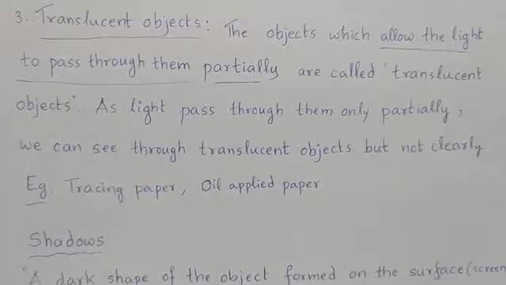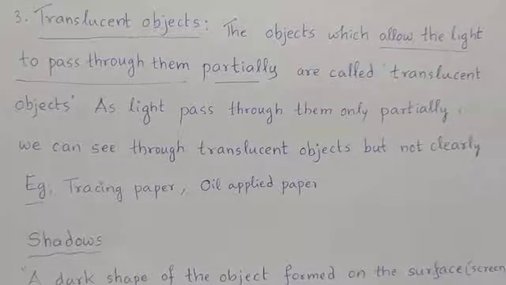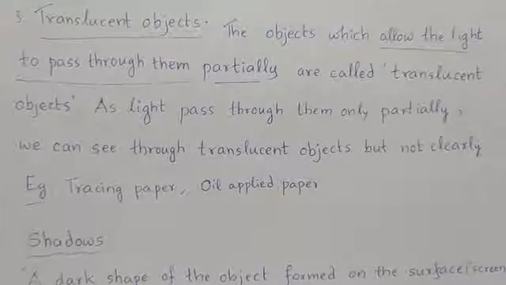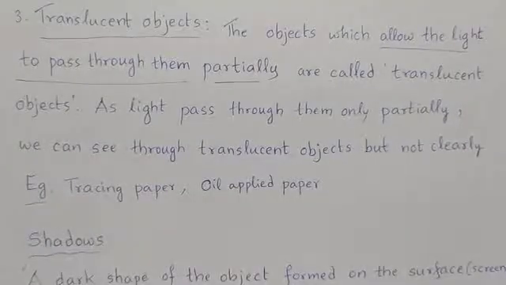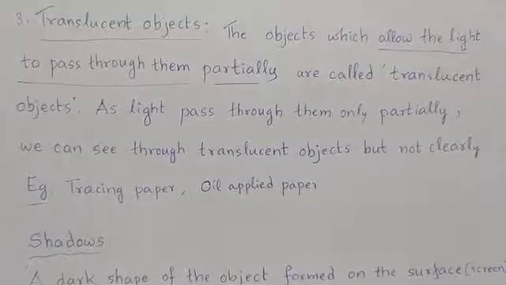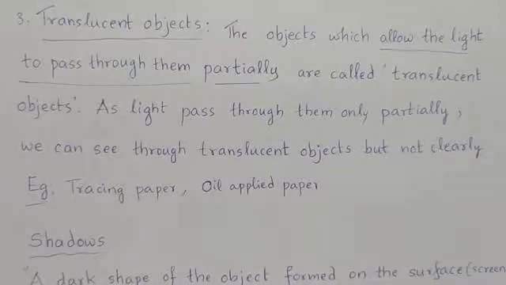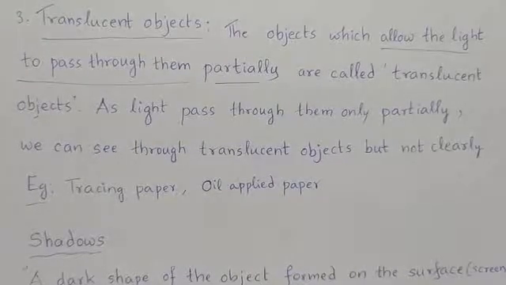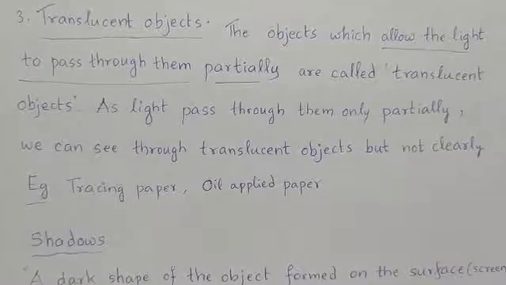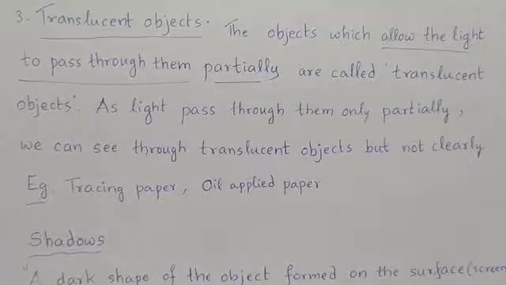And a layer of water that is falling from the top to down. Assume that some water is falling like a layer from top to down. Okay, and you are present at one side of that layer. On the other side of that water layer, you can see the things but not clearly.